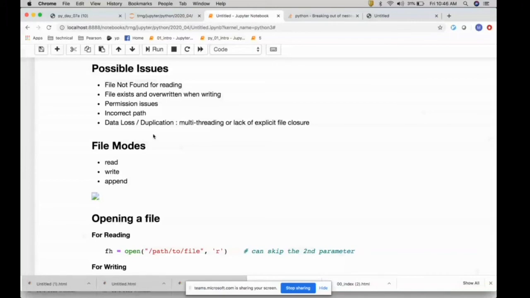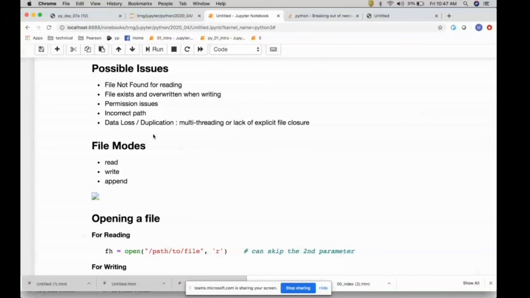Python is totally fine with it, but it might be an issue for you. Your data gets overridden. So make sure that every time you create a file, you might want to create a unique folder or directory for that processing and put it over there, so that your existing files are not accidentally modified or removed.